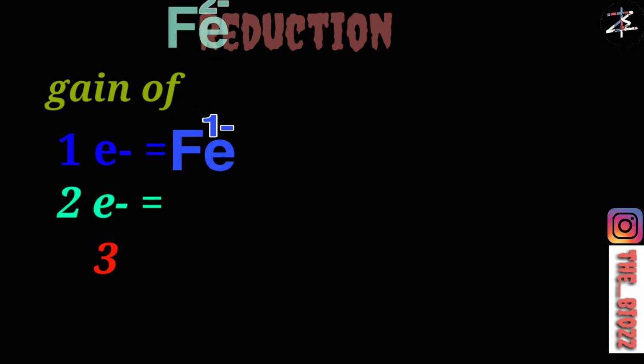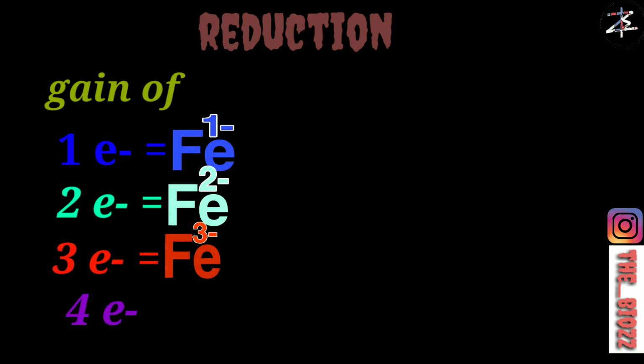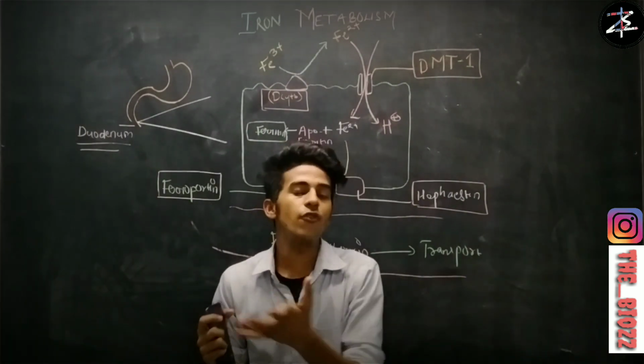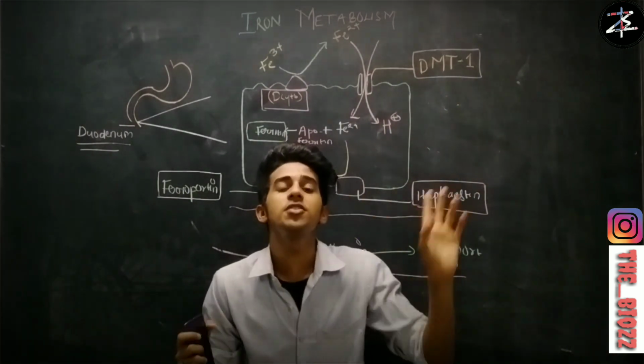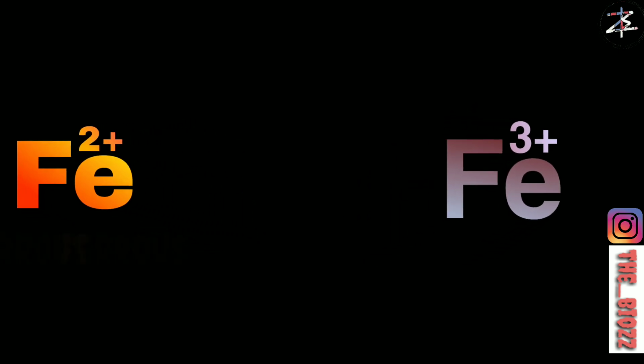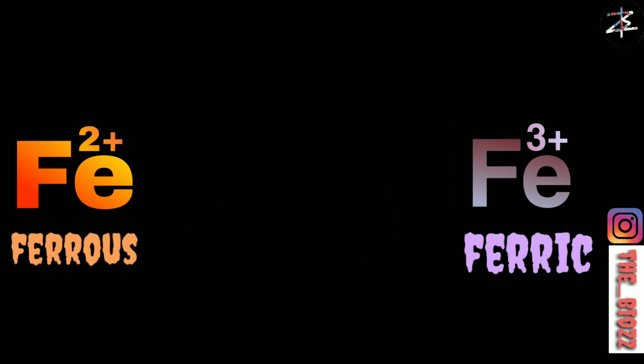And if iron gains 1 electron, that is represented by Fe1-. If 2, Fe2-. If 3, Fe3-. If 4, Fe4-. These states are called reductive states. Out of 6 oxidative states and 4 reductive states, only 2 oxidative states are possible here, Fe2+ and Fe3+. That means ferrous and ferric. Ferrous can convert into ferric and ferric can convert into ferrous.